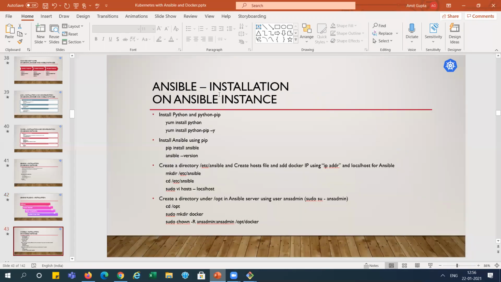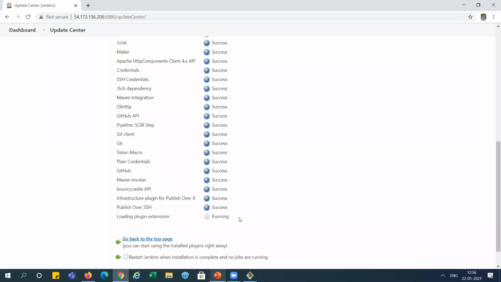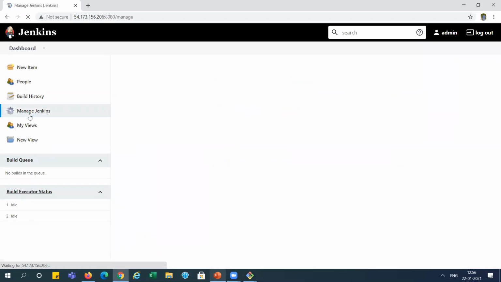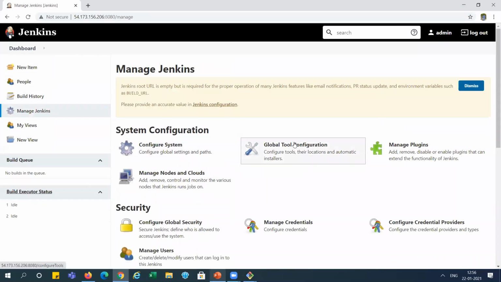Now we are talking about the Ansible system. It is done, right? Again, now I'm going back to the system, and I'm going to configure Maven in the Global Tool Configuration.